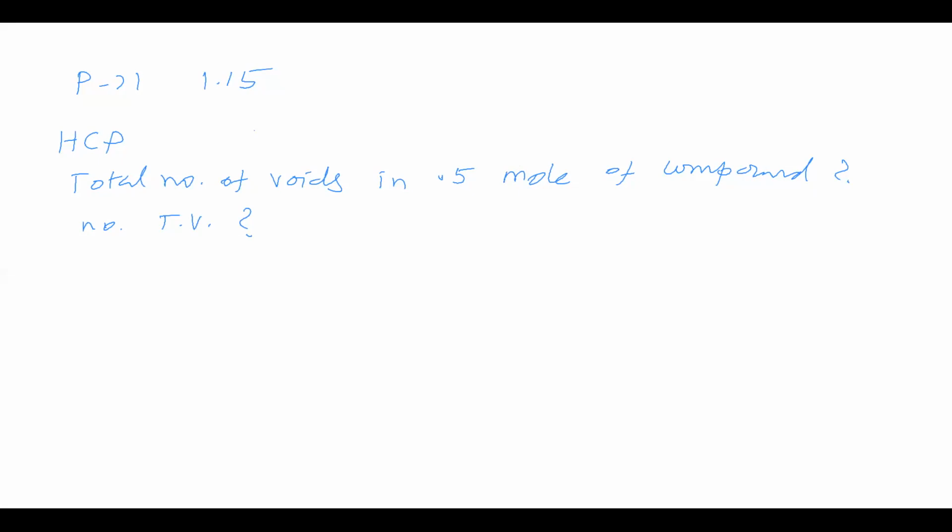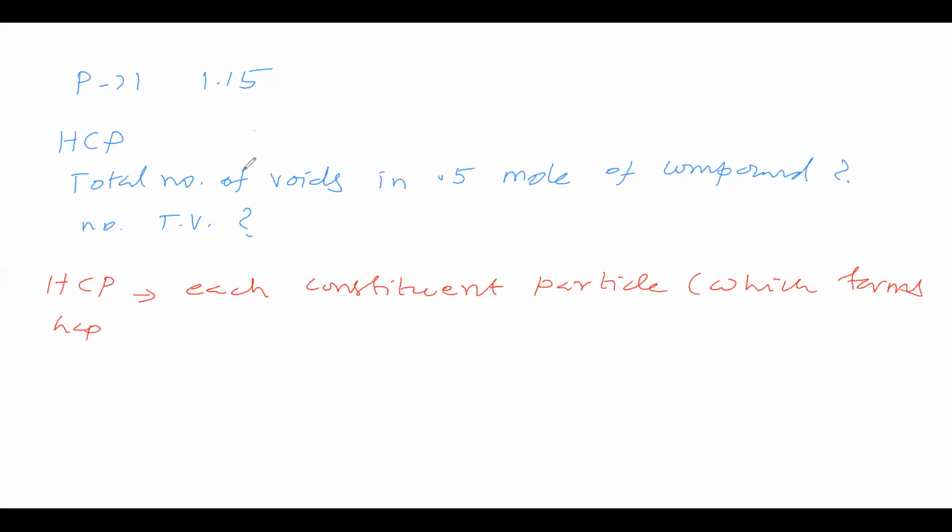Now HCP we will take. Here given is HCP. In HCP, each constituent particle which forms the HCP lattice has one octahedral void and two tetrahedral voids.